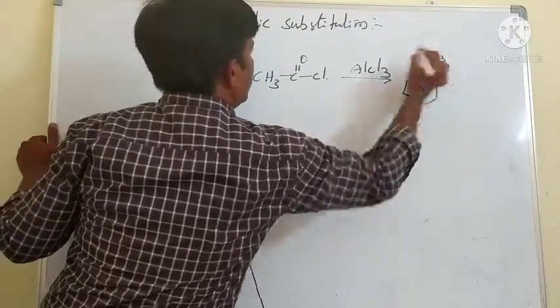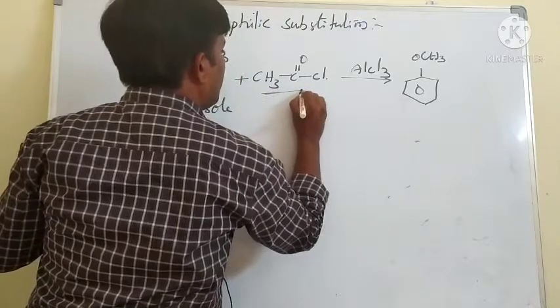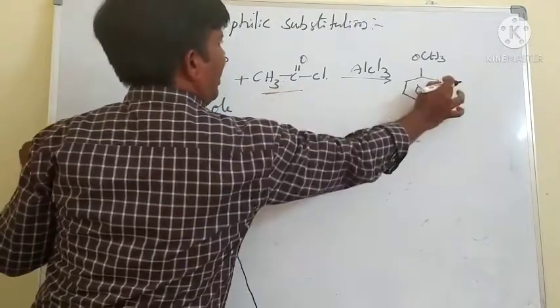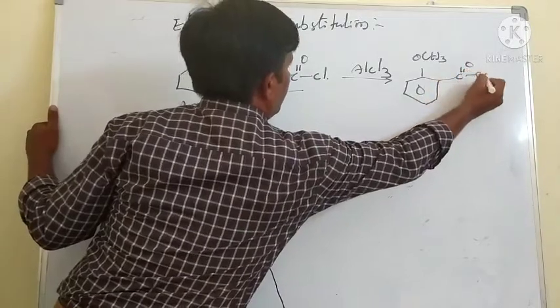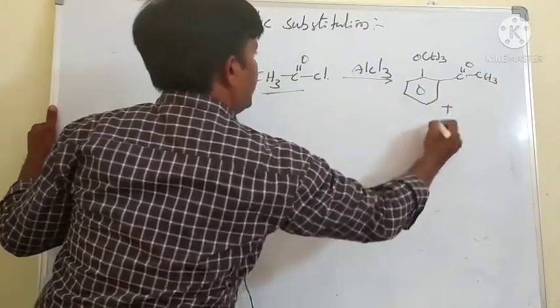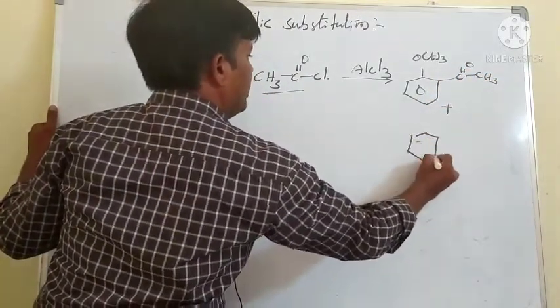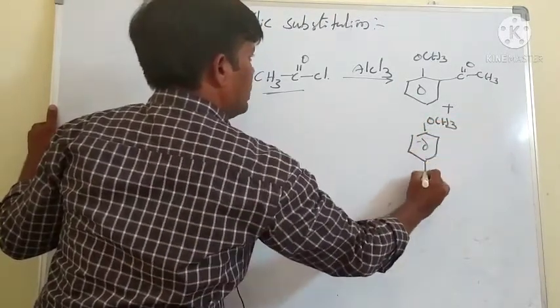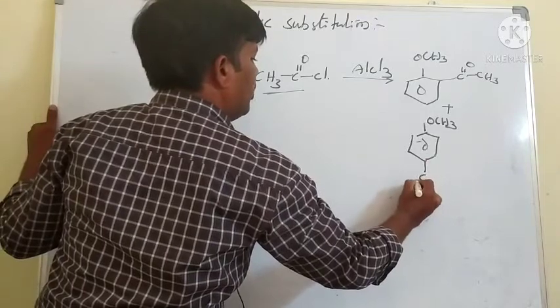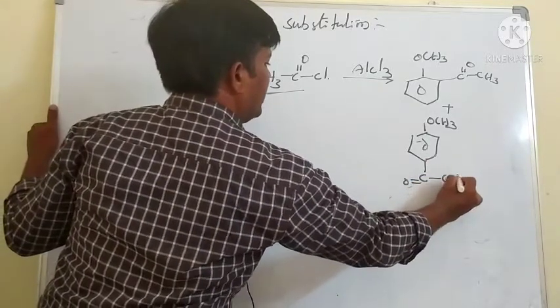OCH3 with C double bond O CH3 at the ortho position, plus the para product, benzene with OCH3 and at the para position C double bond O CH3.